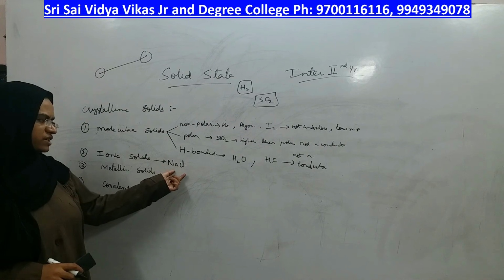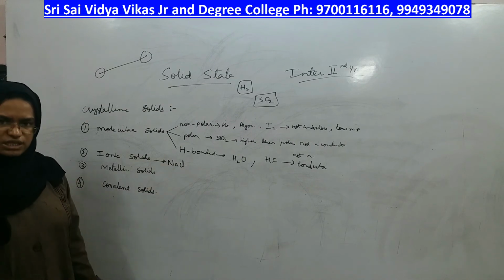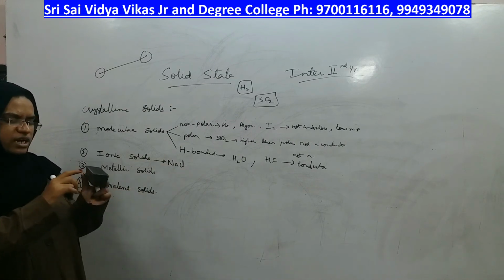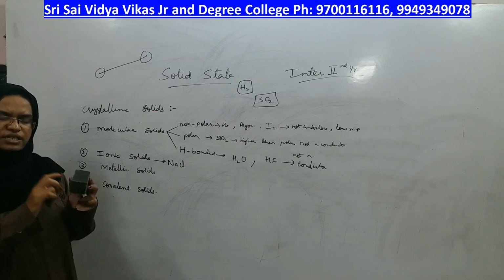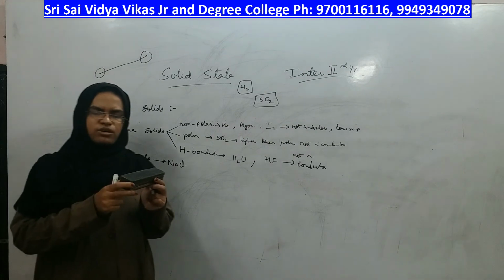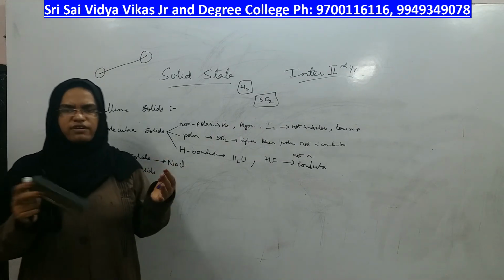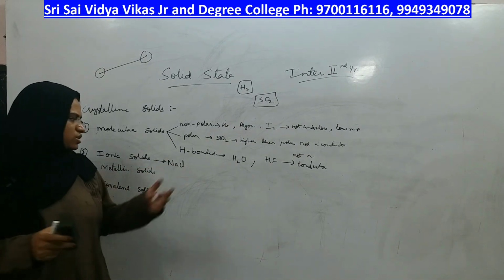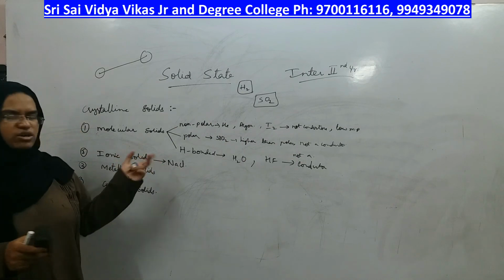It has a fixed arrangement of ions. Ions are arranged properly at certain points only to give a different arrangement called a unit cell having different shapes, right? So that type of solid is called an ionic solid.